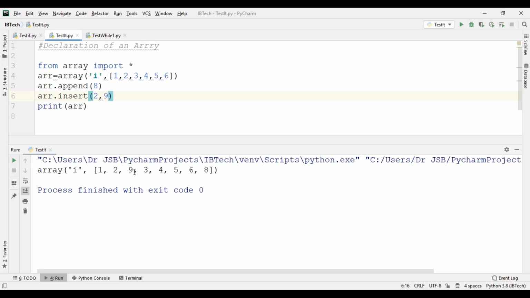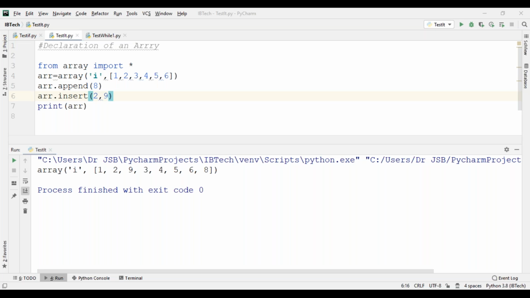This is another operation. Please note down: insert a value in an array using the insert method.